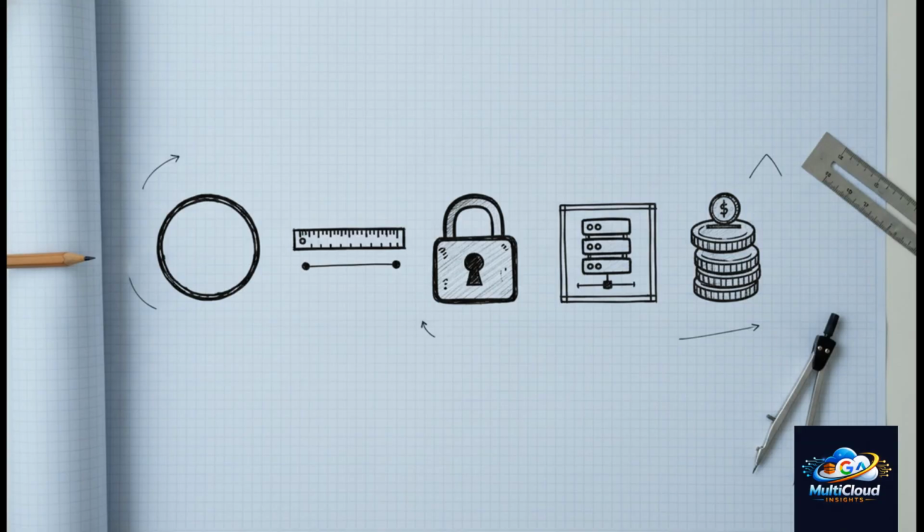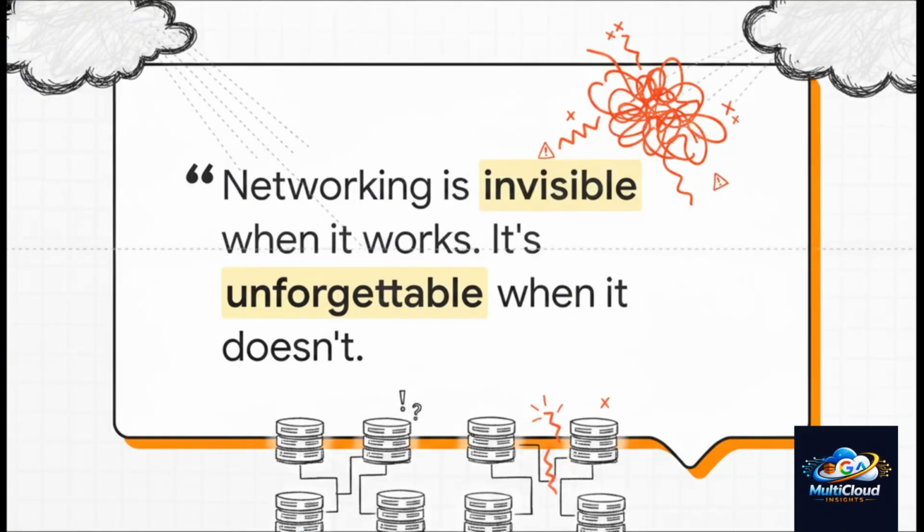This is the foundational mindset required to survive and thrive in the cloud. I want to leave you with this thought. Cloud networking is invisible when everything works. It is unforgettable when it doesn't. The best cloud architects don't just deploy infrastructure, they design how every single packet moves. Because when you master the network, you master the cloud.